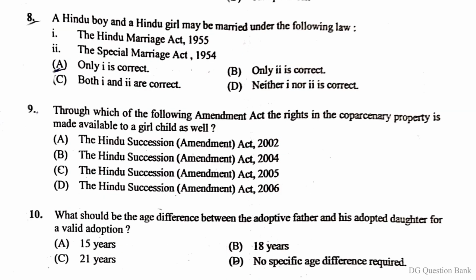Question number 8. A Hindu boy and a Hindu girl may be married under the following law. First, the Hindu Marriage Act 1955. Second, the Special Marriage Act 1954. The right answer is option C. Both first and second are correct.